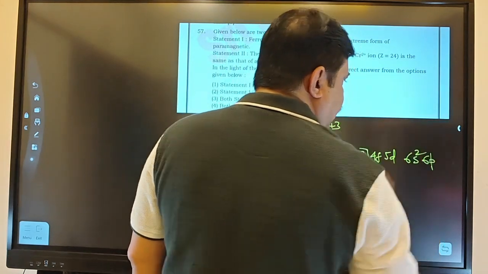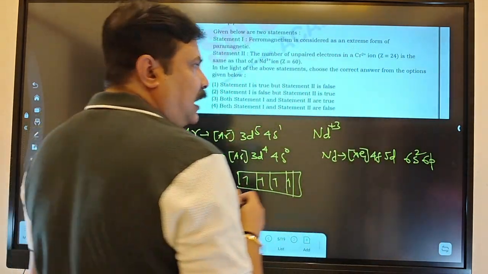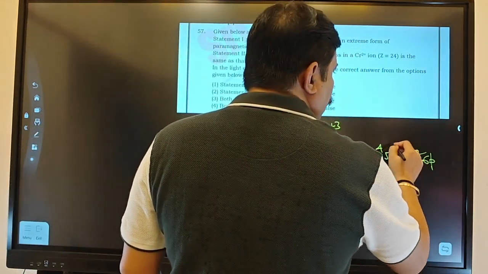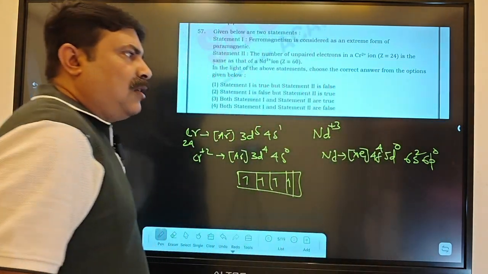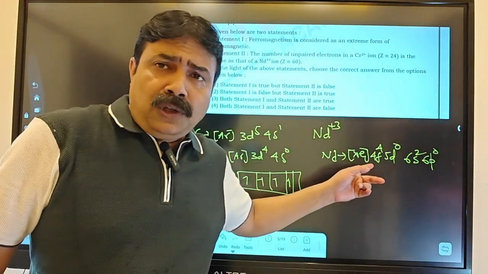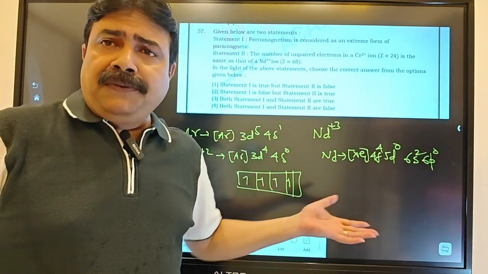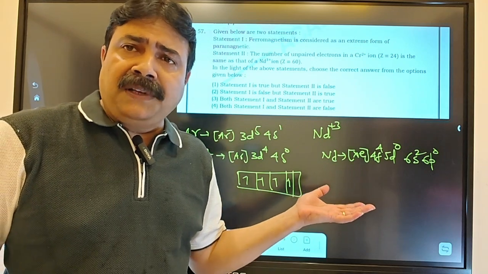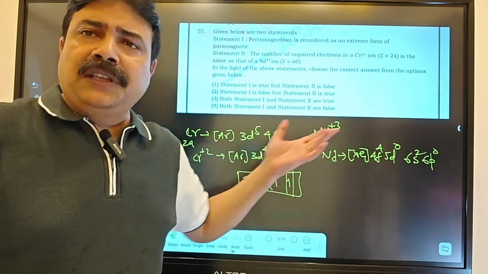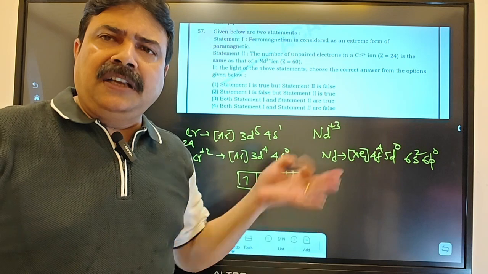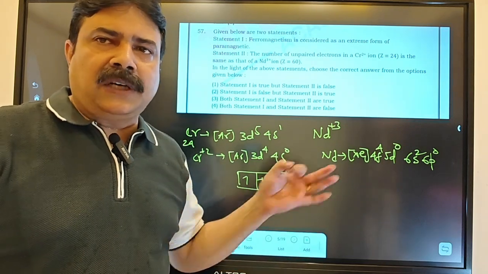Then 2 electrons will be there, and over here still in my hand, 4 electrons. Then 4f4, this will be the situation. How do I apply that n plus l rule we studied? So n is the principal quantum number, l is the azimuthal quantum number. For f orbital it is 3, d orbital 2, p orbital 1, s orbital 0.